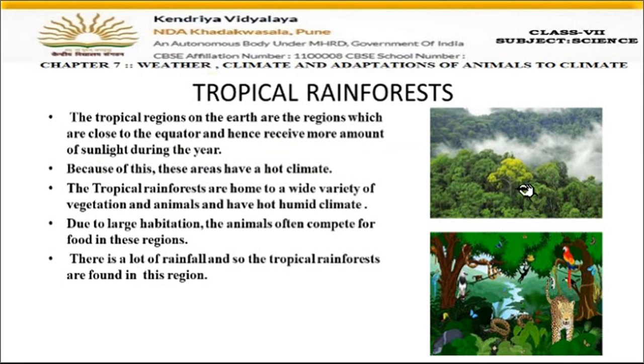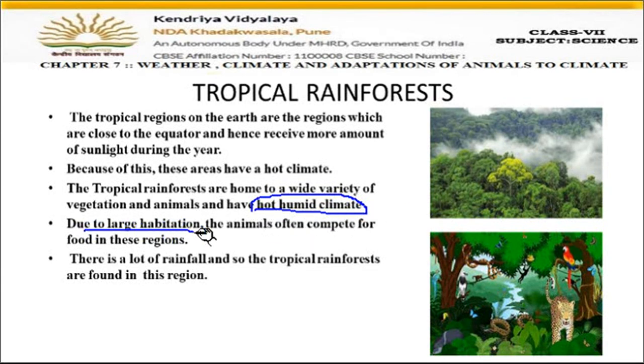Means here a number of plants and trees, as you can see through the pictures also, and a number of animals are present in these forests. Now, because rainfall is also good here, how do we define the climate? The climate is hot, humid climate. Why hot? Because sunlight is present. Why humid? Because rainfall is also good here. Humidity means water vapor is present in the air. That's why tropical rainforests are hot, humid climate areas, right?